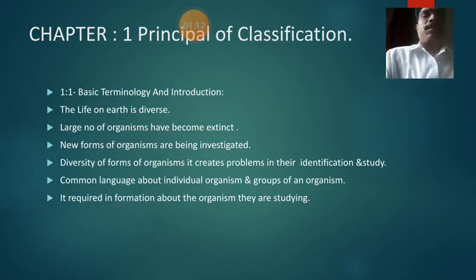Now, what are the principles of classification? There are the following characters or principles. The first is basic terminology and introduction. Basic terminology and introduction means the terms that are useful for the classification of the animal and for information about that animal. That is called basic terminology and introduction.